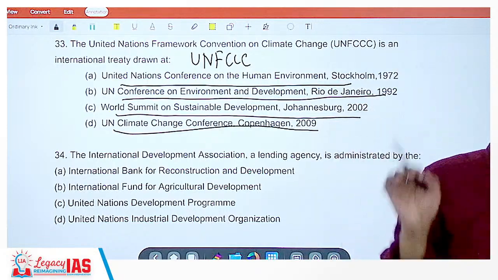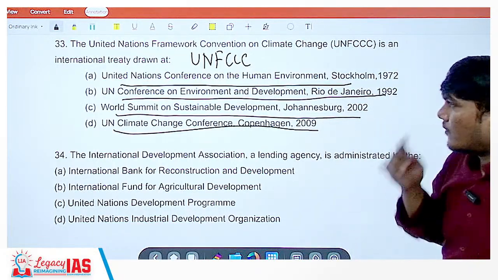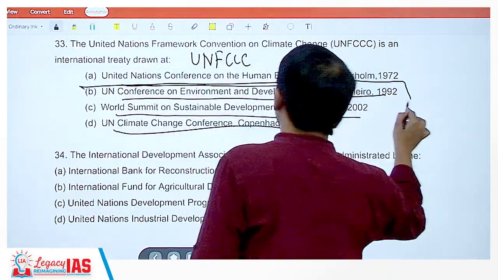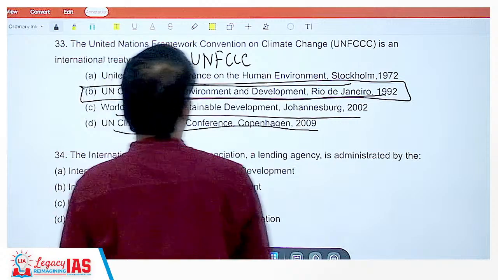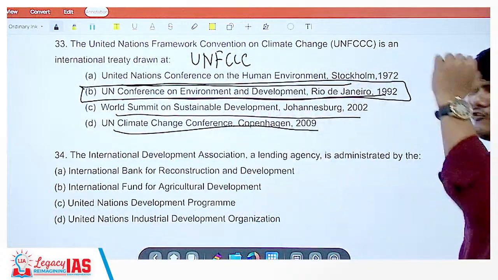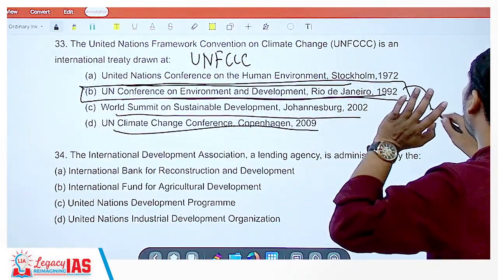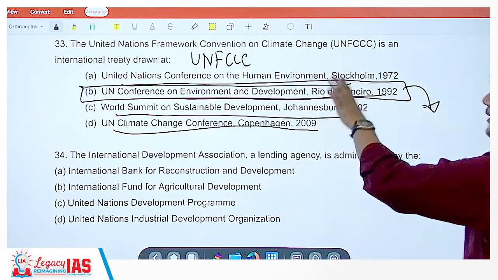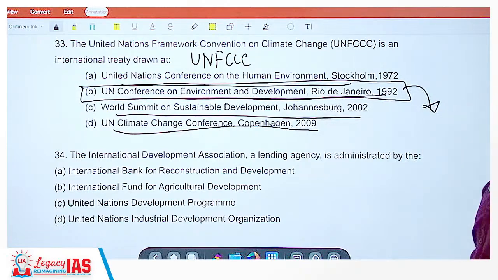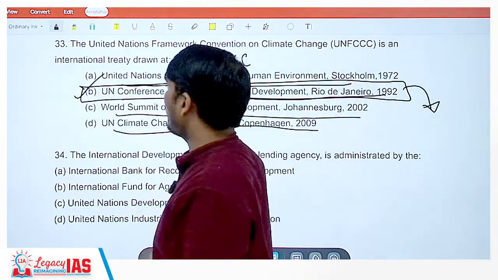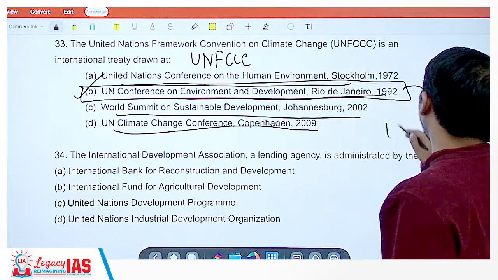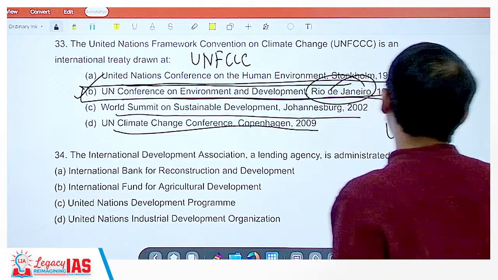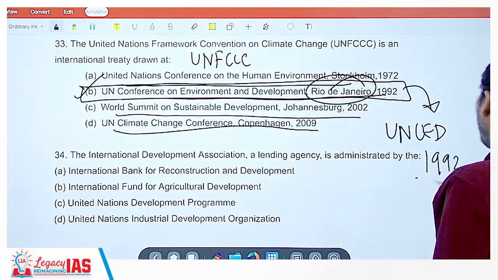Now, the very important thing that comes out of this, guys, is that this is the most important summit there ever was with respect to environment. Almost everything comes out of this 1992 UNCED at Rio de Janeiro, Brazil. So the answer is option B, UNCED held at Rio de Janeiro in Brazil, in 1992.